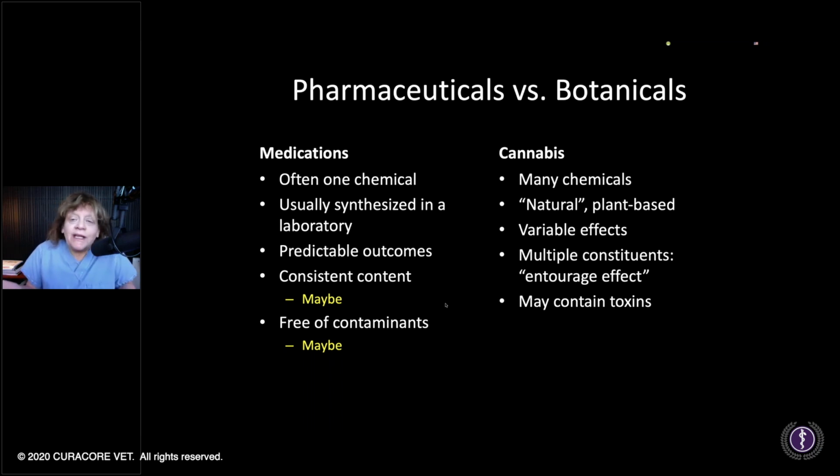So thinking about a quintessential botanical like cannabis, but it could be any of these things that we're talking about, it's just a plant. They're made of many chemicals. Yeah, they're natural, but what does that mean? They're growing somewhere, looking at the sun every day and dealing with bugs, but their chemistry is going to differ based on how they were grown and what they were grown in.